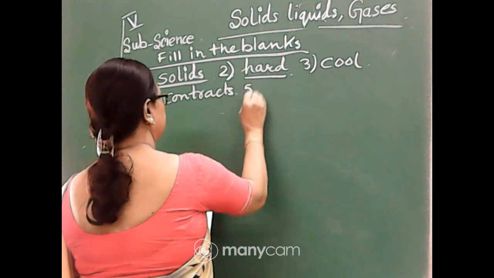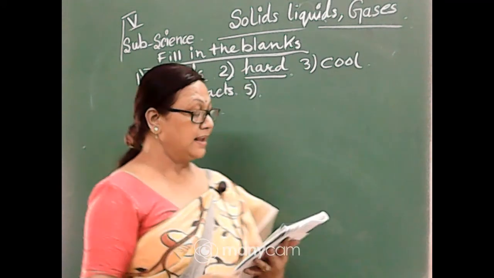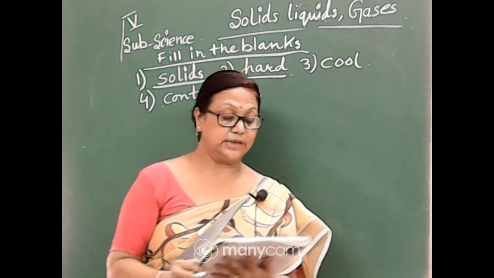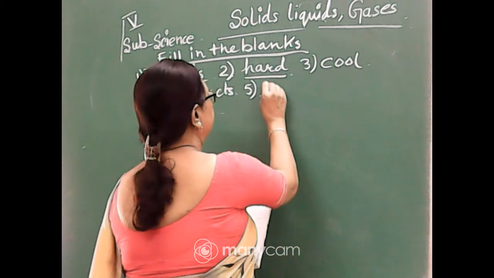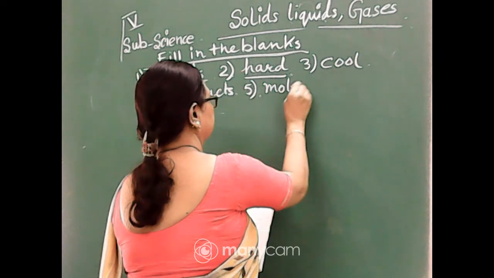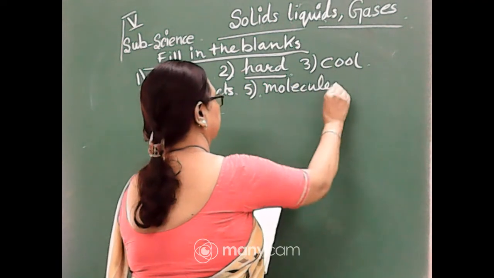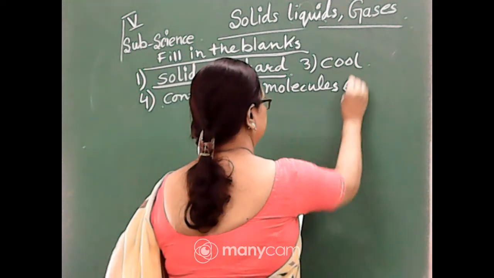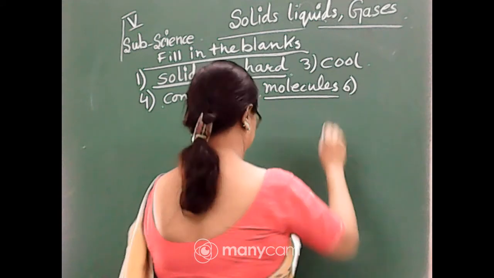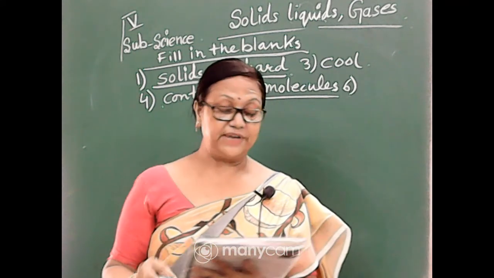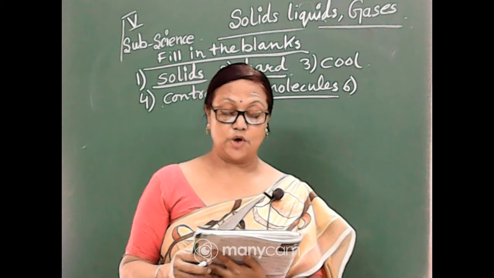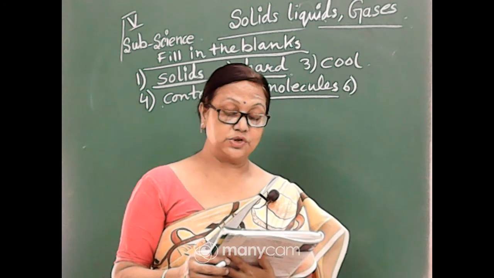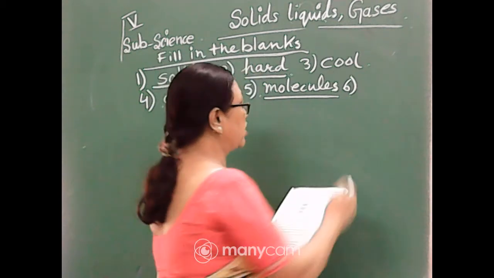The fifth one is: the arrangement of dash decides the three states of matter. So the arrangement of molecules. And the sixth one is: the change of a liquid into solid state on cooling is called freezing.